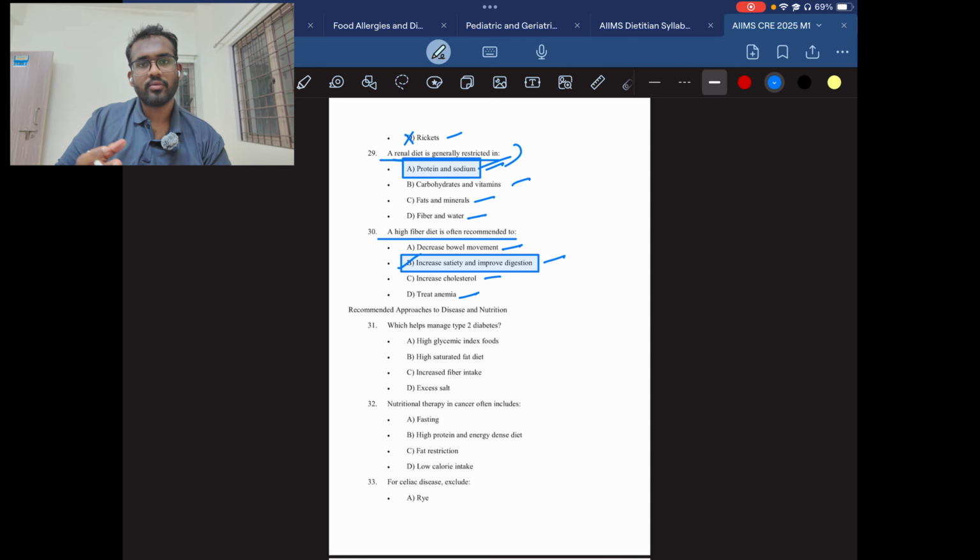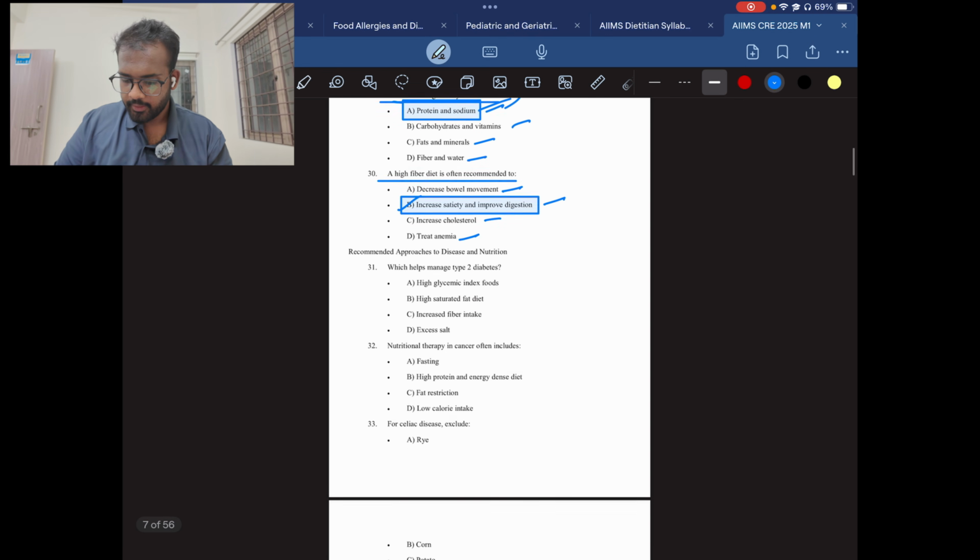As you know, if you consume a lot of fiber, this fiber accumulates in the gut and attracts water, which makes you feel full. And at the end of the day, you will feel full, and you won't feel like having a lot of meals in the day. And it will also help you in blood sugar management.